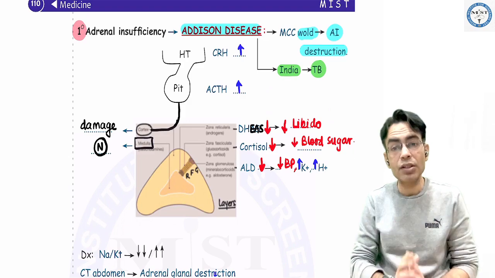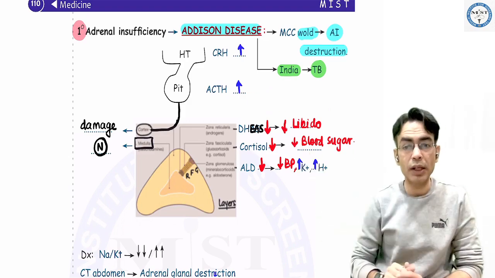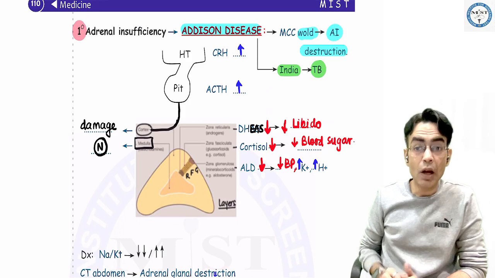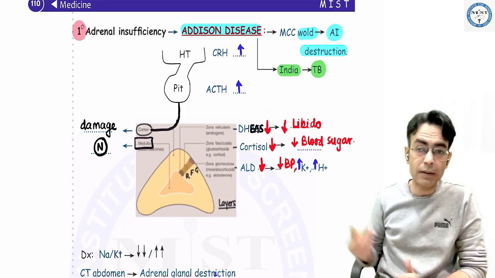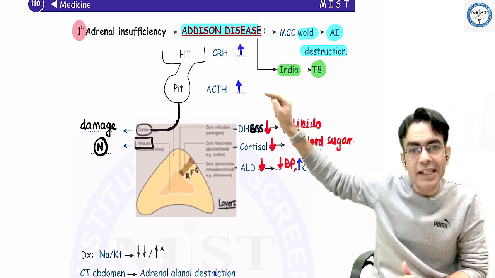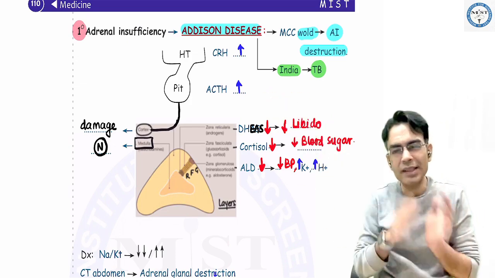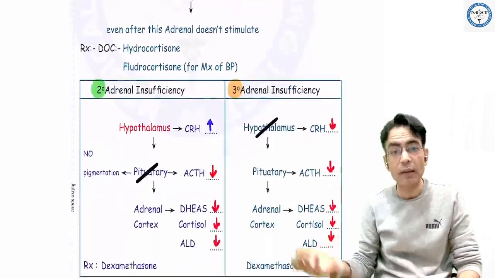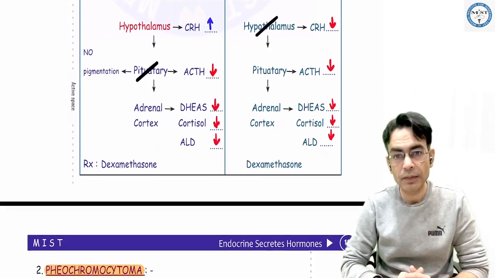It can be secondary or tertiary also. Secondary means problem with the pituitary. So in those patients, ACTH will be low, and that is why these hormones are low. Or tertiary hypoadrenal insufficiency would be CRH low, ACTH low, and all these three low. Whether it is secondary or tertiary, symptoms तो same ही आने हैं. Treatment फिर से steroid देना पड़ेगा. What is that? Dexamethasone.